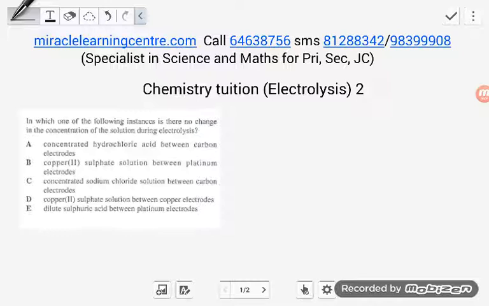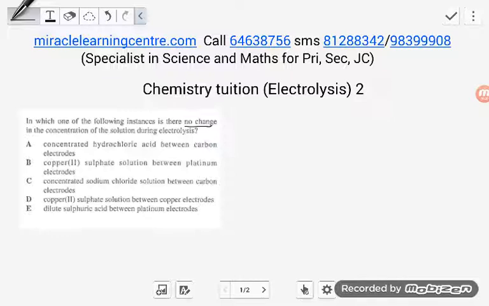For this chemistry tuition lesson, we'll look at this question on electrolysis. In which one of the following instances is there no change in the concentration of the solution during electrolysis?